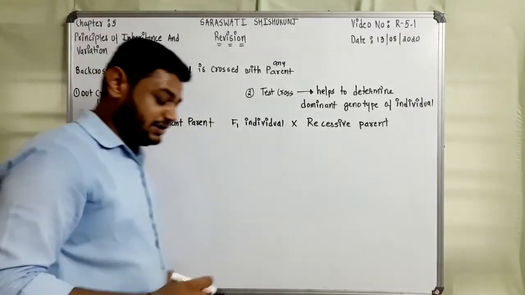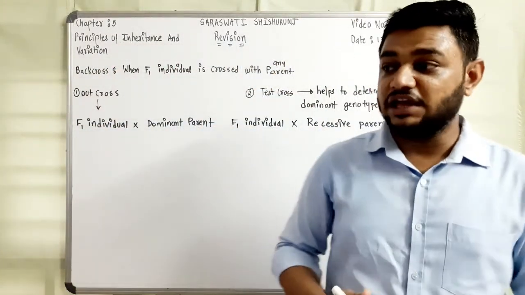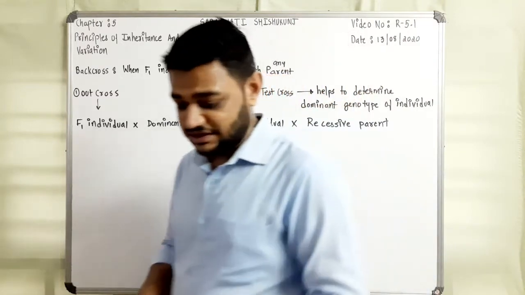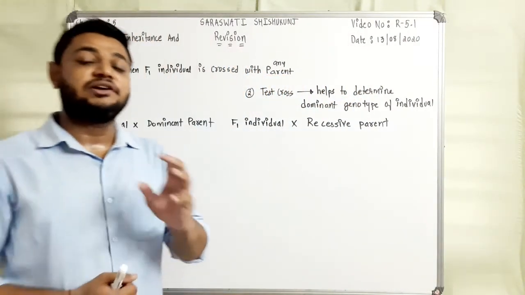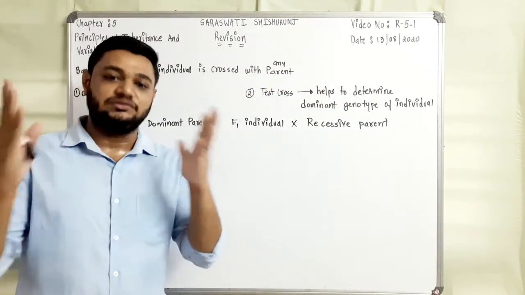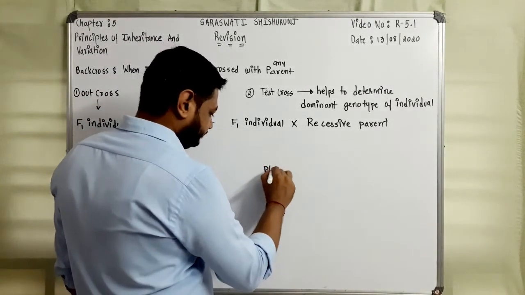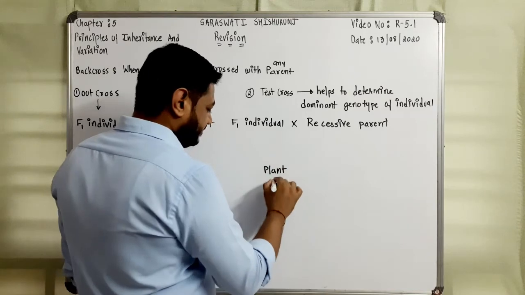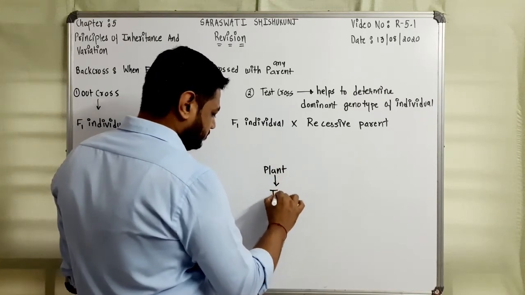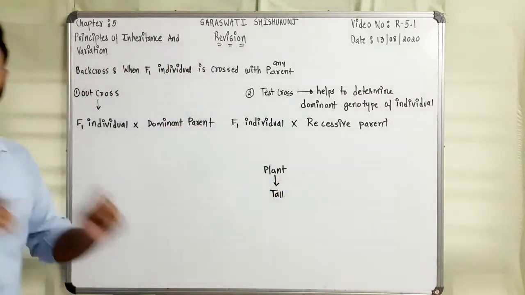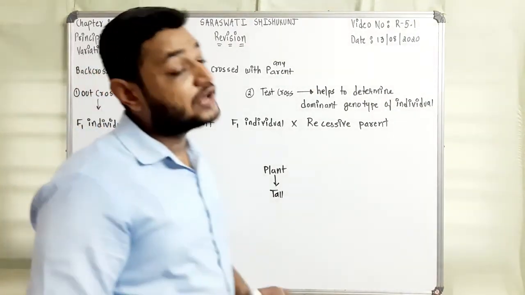If a plant is having a dominant trait, let's say the plant is tall, right? But for tall there are two possible types of genotypes.